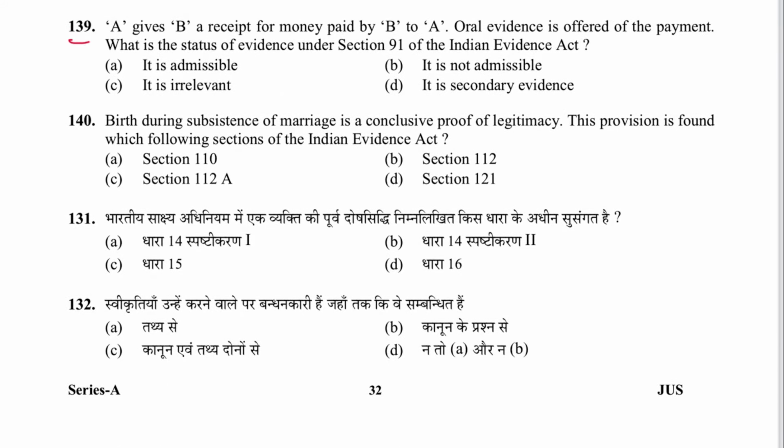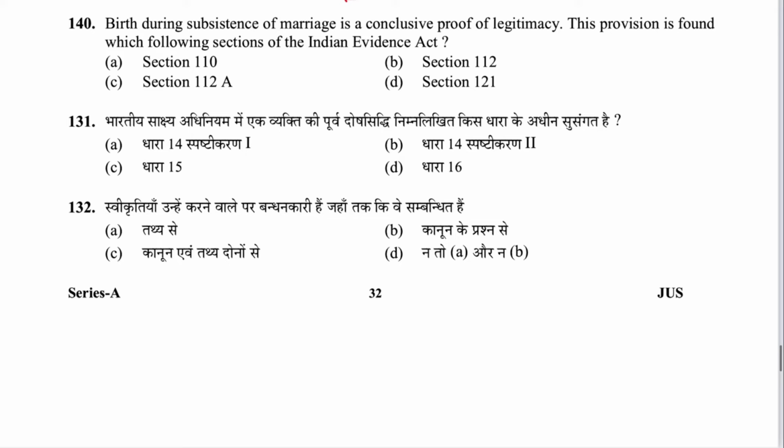Next 139, A gives B a receipt of money paid by B to A. Oral evidence is offered of the payment. What is the status of evidence under section 91? Evidence is admissible. A is the answer. And this is illustration E of section 91. Next 140. Birth during subsistence of marriage is conclusive proof of legitimacy. The provision is found in which section? Section 112 of Evidence Act. B is the answer.